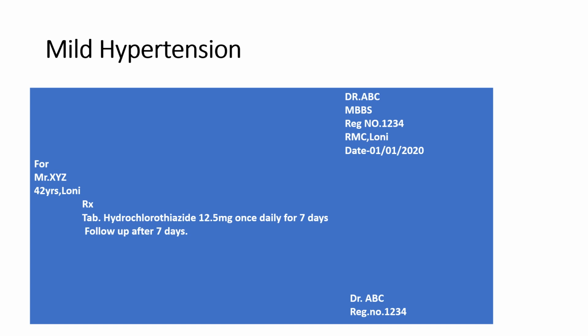So for mild hypertension, we use tablet hydrochlorothiazide 12.5 milligram once daily in the morning for 7 days and follow up after 7 days. Now we will see the prescription for moderate hypertension.